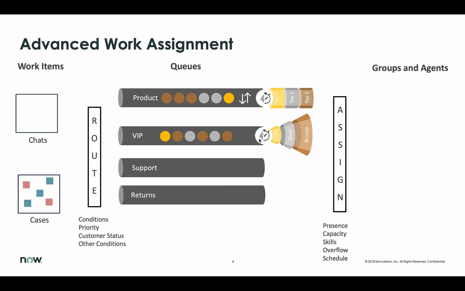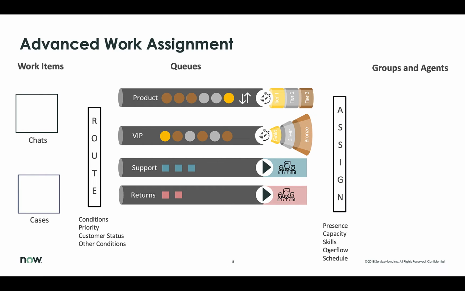So what you're doing is you're relaxing the call requirements as a function of time. For passive work, you might just decide that you're going to set up routing to just offer it to teams based on some type of assignment logic. Now that you've determined which agents are eligible to handle the work, how do you determine which one you should actually push the work to? AWA is smart enough to push the work to agents based on their presence, capacity, skills, or even overflow logic.